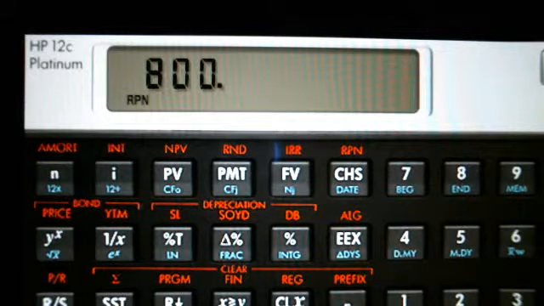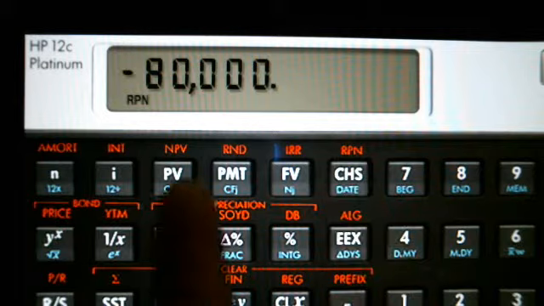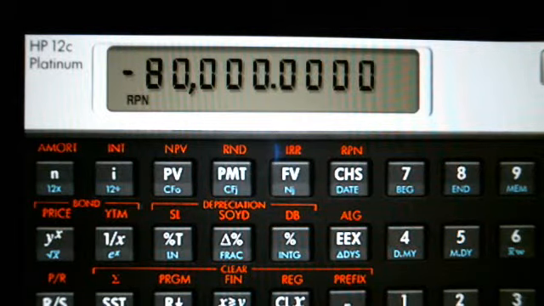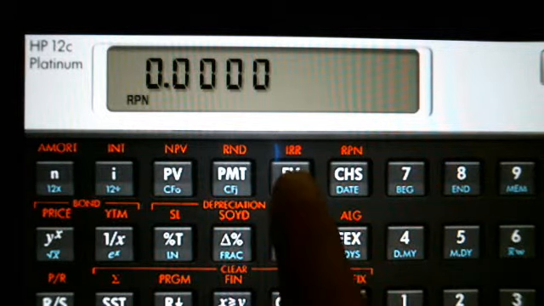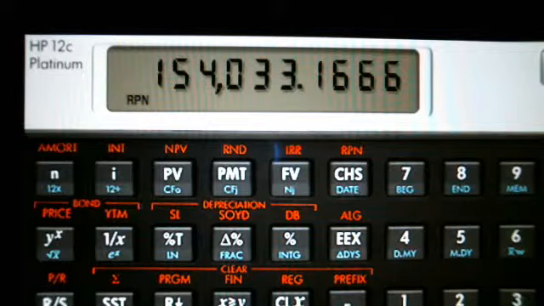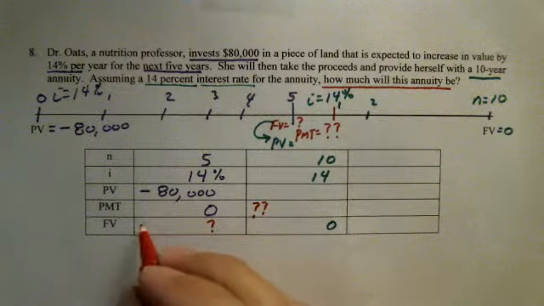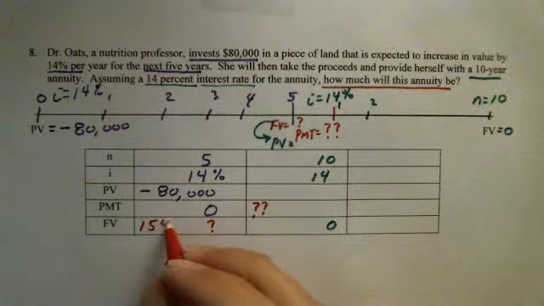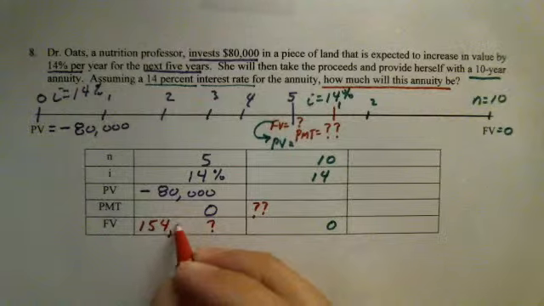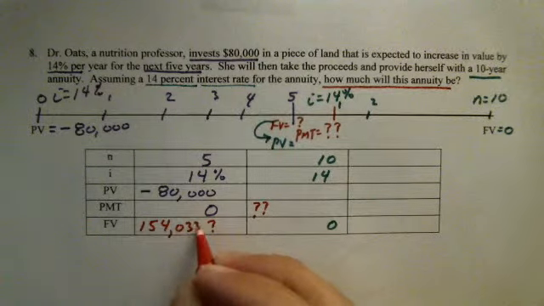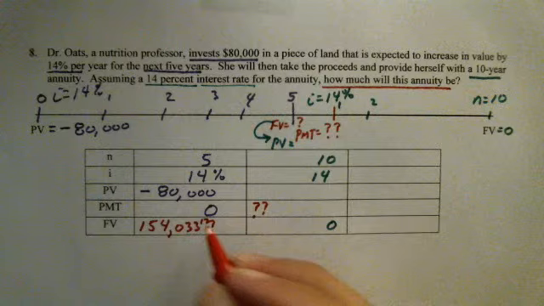I paid $80,000 for the land. That was an investment. I made no future payments of any kind, and so the future value will be $154,033.17. Writing that down for my future value here, $154,033.17.